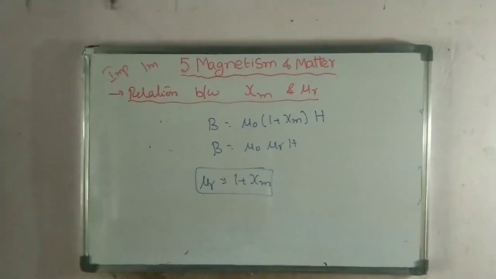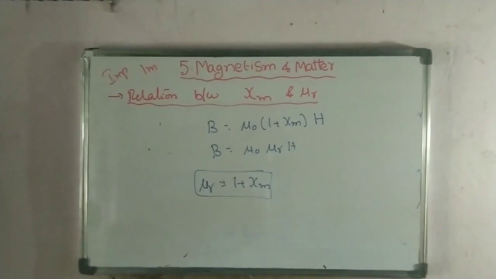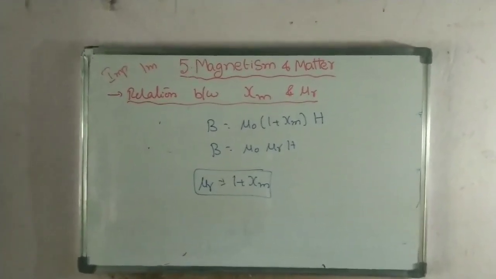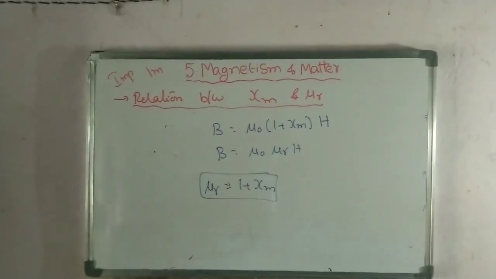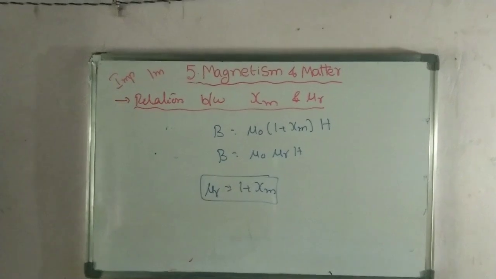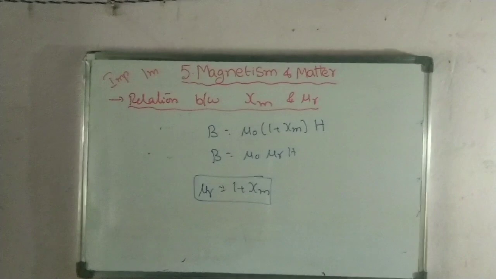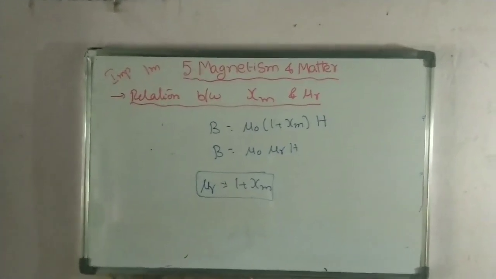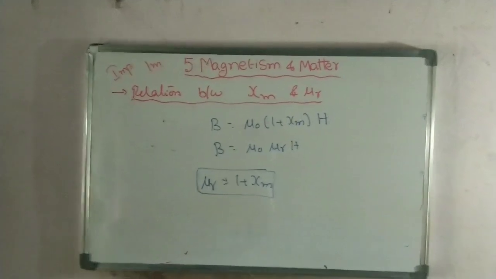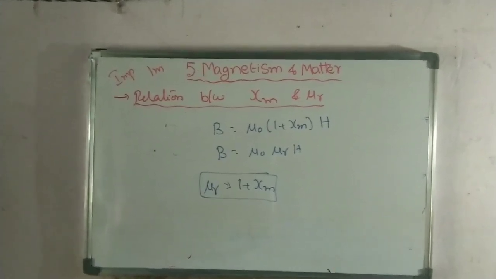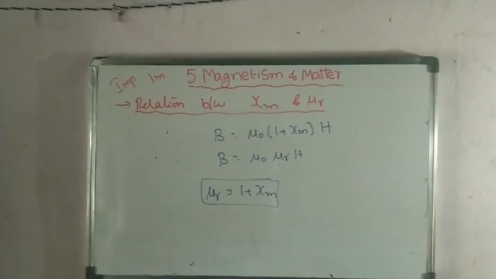And the next one is magnetic susceptibility. Magnetic susceptibility tells how much the magnetic material gets magnetized. It explains the degree of magnetization of the magnetic material. It is the magnetization per unit magnetic intensity. And the fourth one is magnetic permeability. It is the ability of the material to be magnetized.